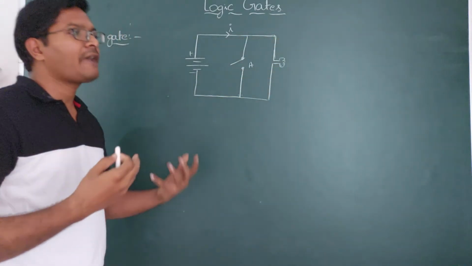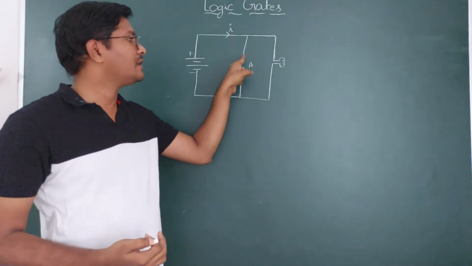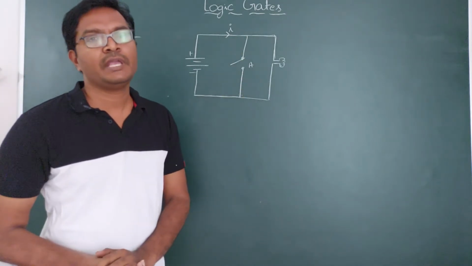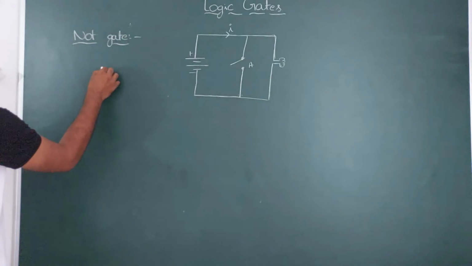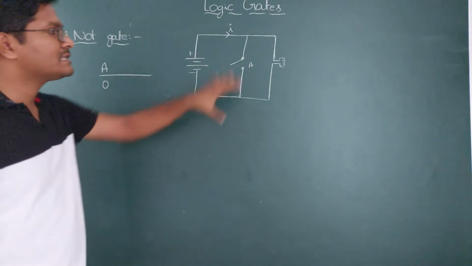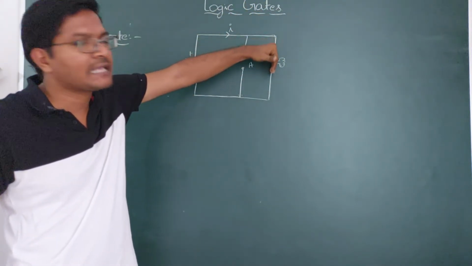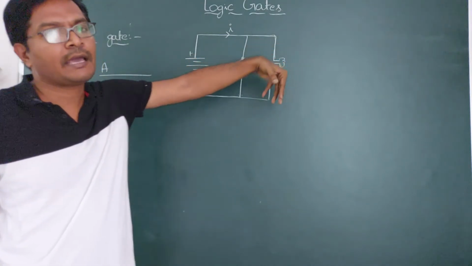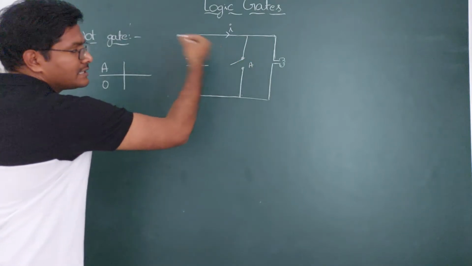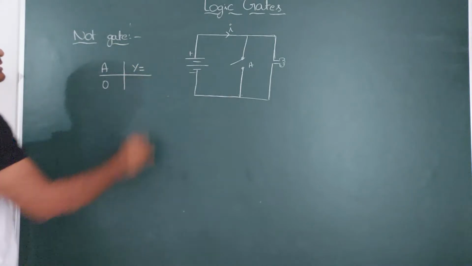What is the output we are having? We are having a high signal. If there is no current passing through A, that means the signal passed through A is 0. If the signal passing through A is 0, then what is the output? The bulb is going to glow. In the output you have maximum current. Maximum means high current, so the output we are getting is high. So if there is no current, 0 current, then the output is high. The output we are taking as Y.